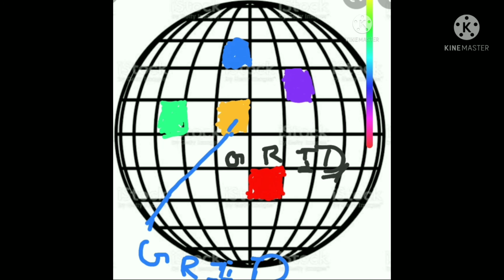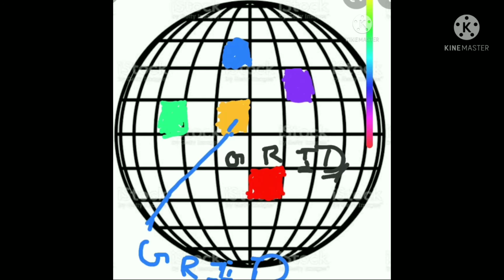See children, next we will know about grid system. What is grid system? On a globe, a network of latitudes and longitudes is drawn. This is called the grid. With the help of the grid, we can locate places and learn much about them: how hot or cold it would be there, in which direction should we go to reach it, and what time it would be there at any moment.